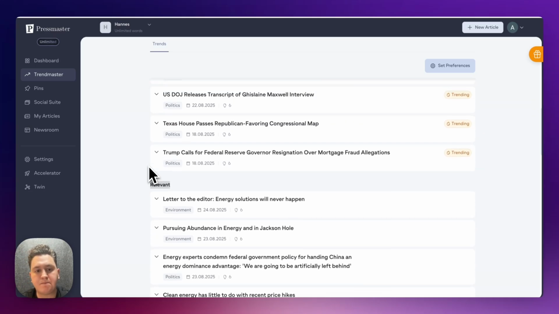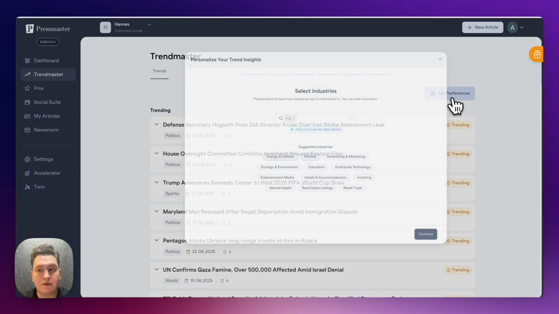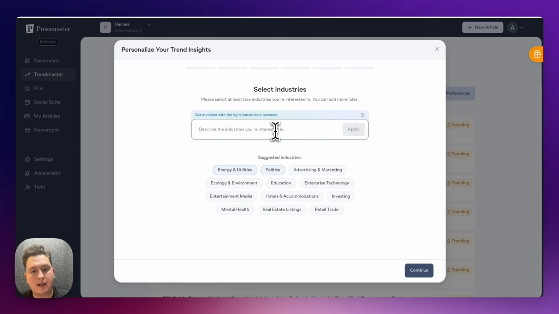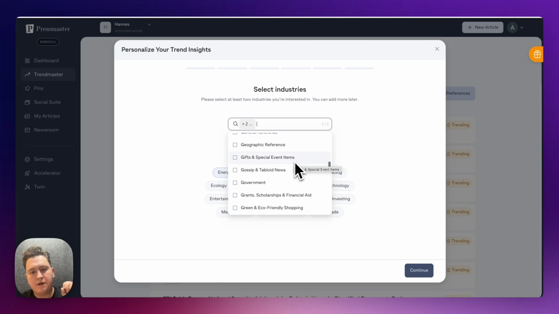In that case, to set up Trendmaster, just simply click on Set Preferences. I always recommend choosing the Help Me Choose the Right Industry feature. The reason for that is because we have to use kind of broad industries at the very first stage, so it can be kind of confusing, but we have to, since that's the standard when it comes to news and trends.